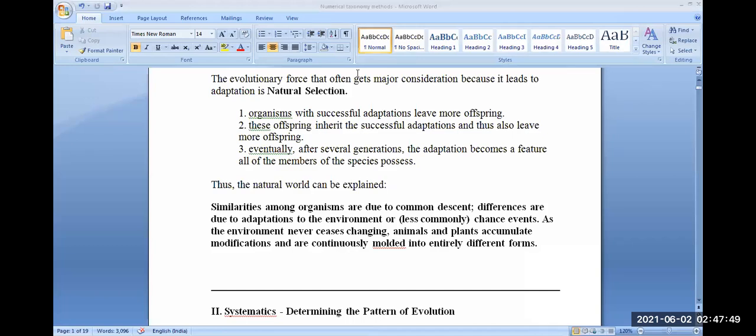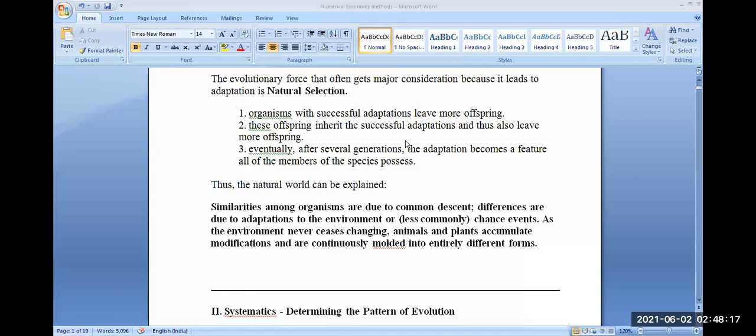They have come as a result to adapt to the varying environments, which we also call chance events. As the environment never ceases changing, that is, the environment continuously changes, animals and plants accumulate modifications and are continuously molded into entirely different forms.